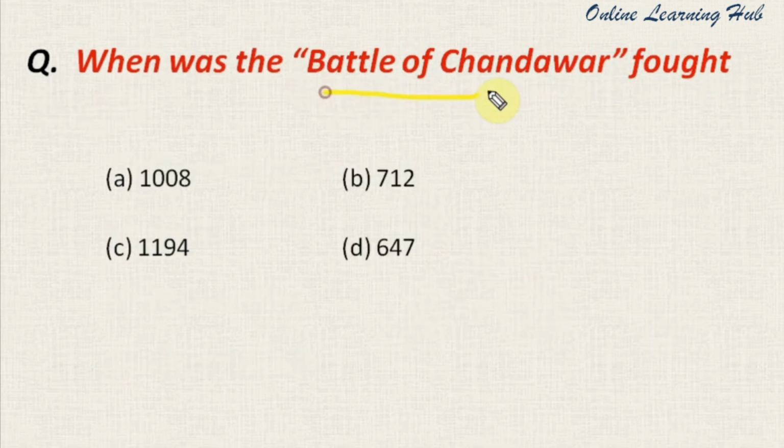When was the Battle of Chandwar fought? And the options are 1008, 712, 1194, 647. And the right answer for this question is number C, 1194. So the Battle of Chandwar was fought in the year 1194. The battle was fought between Rajput ruler Jaichand and Muhammad Ghori.